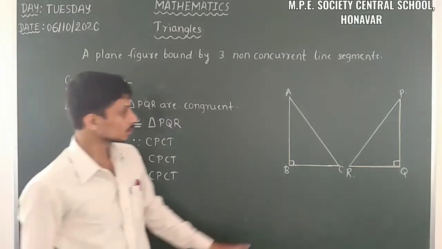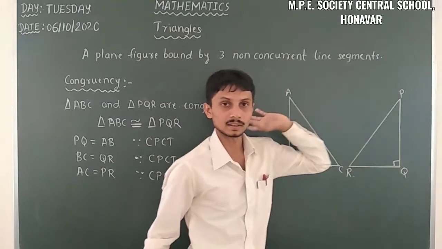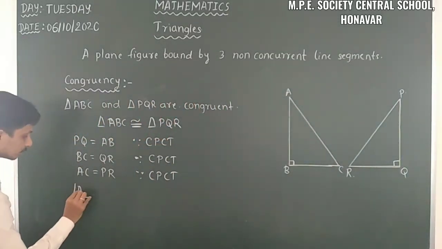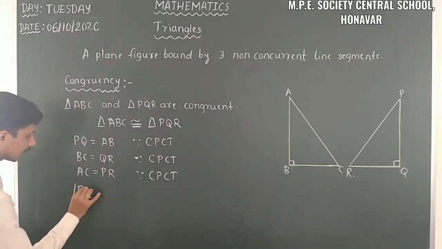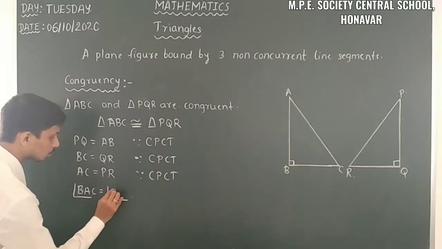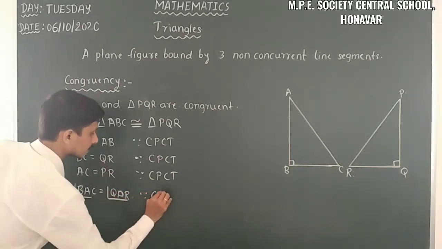Then just observe, this angle is equal to this angle, that is angle BAC is equal to angle QPR because it's CPCT.